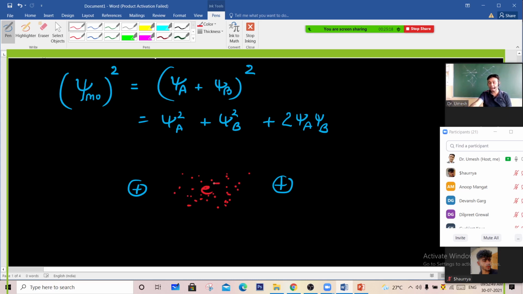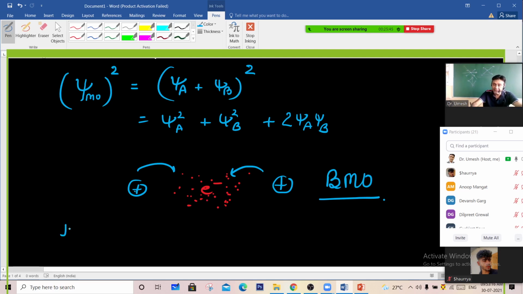Here we have an electron cloud that comes in between the two nuclei, and these nuclei will now be attracted to the electron cloud, and the two atoms are now bonded. This leads to the formation of a bonding molecular orbital. The two nuclei have a shielding of the electron cloud, so the nuclei will not repel each other.